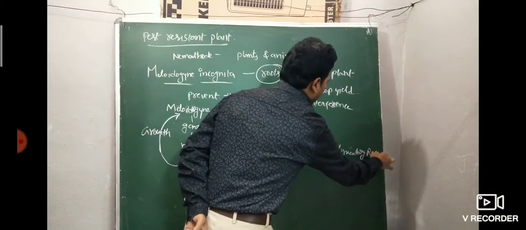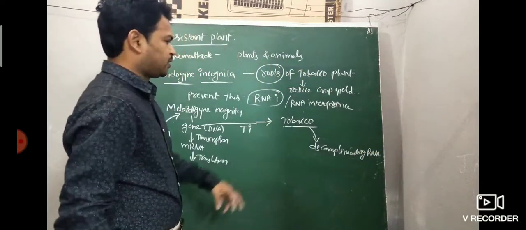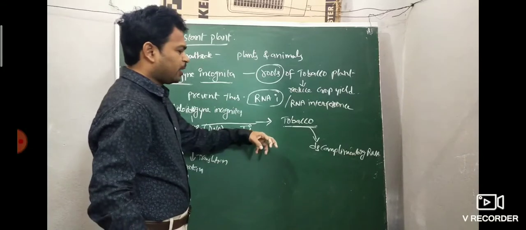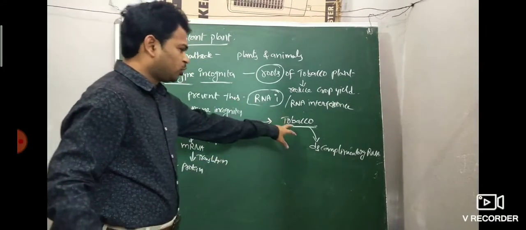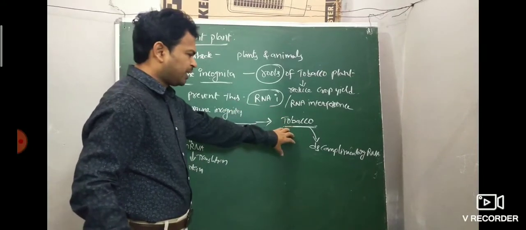I already told you that all eukaryotes have cellular defense. Cellular defense means the ability to produce double stranded complementary RNA when DNA is introduced into a eukaryotic cell.